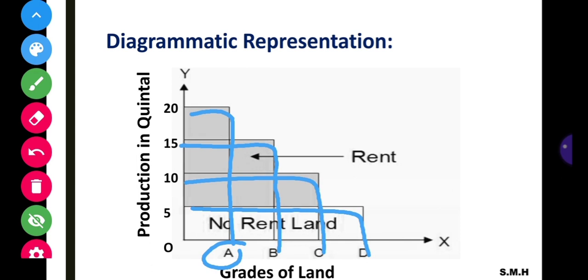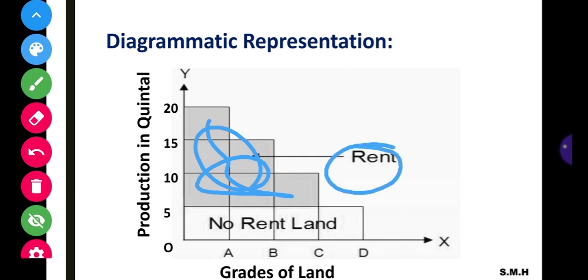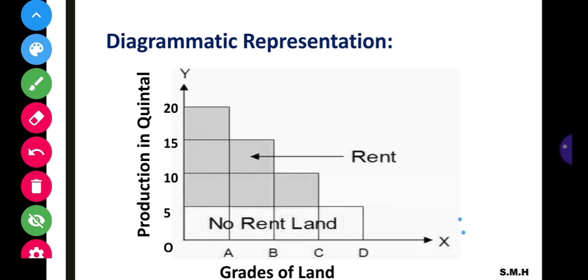The same example, we just have to show in diagrammatic form. Here the shaded area represents rent for the respective lands, and this no rent land area represents the marginal land, that is the D grade land.